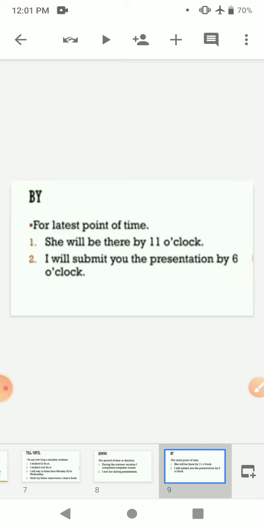The examples here are: she will be there by 11 o'clock. We do not need to use a.m. or p.m. here. I will submit you the presentation by 6 o'clock, since the time is very near. It is a very near time, so there is no need to mention a.m. or p.m.